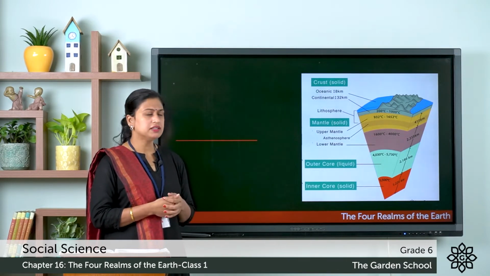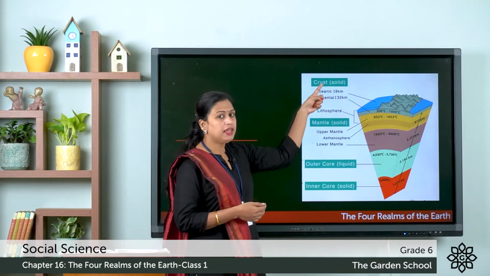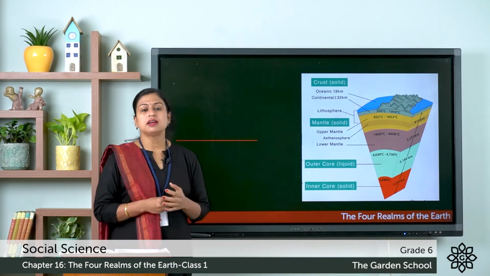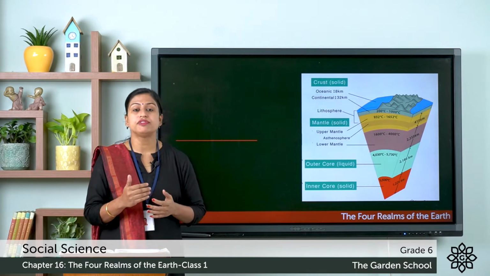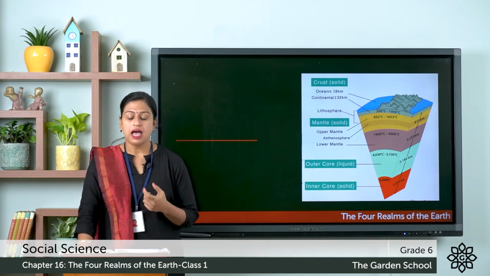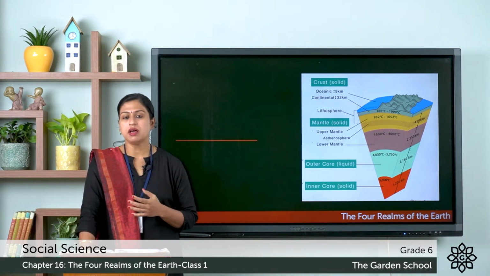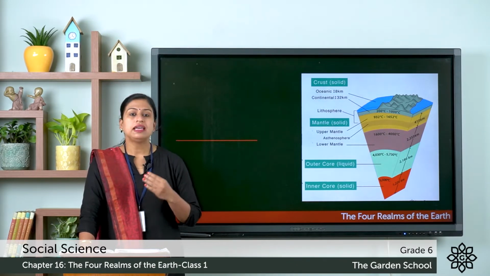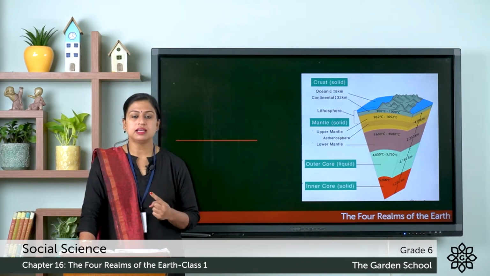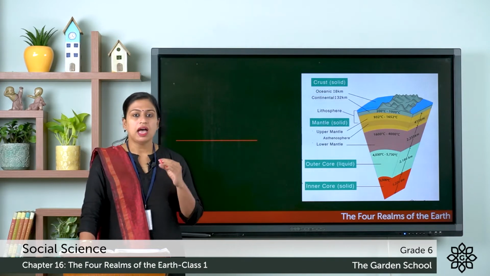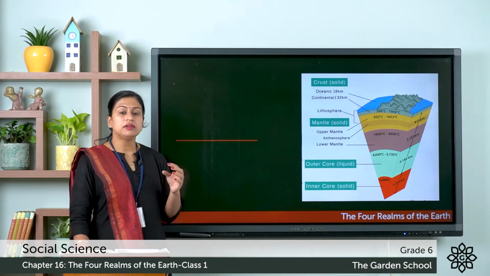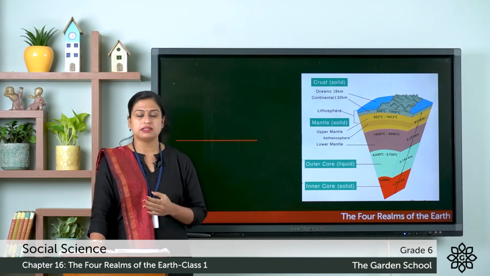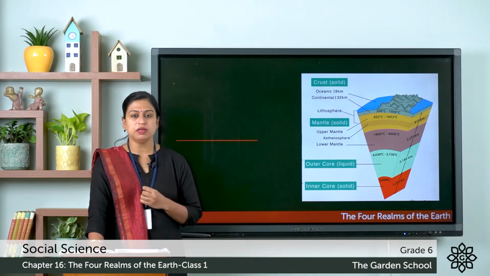As we have already discussed, the outermost layer of the Earth is the crust, and this crust is 5 km to 50 km thick. Here the crust is made up of two solid layers, the first is sial, and it gets its name from silicon and aluminium. In this layer the rocks present are rich in both these minerals, silicon and aluminium.